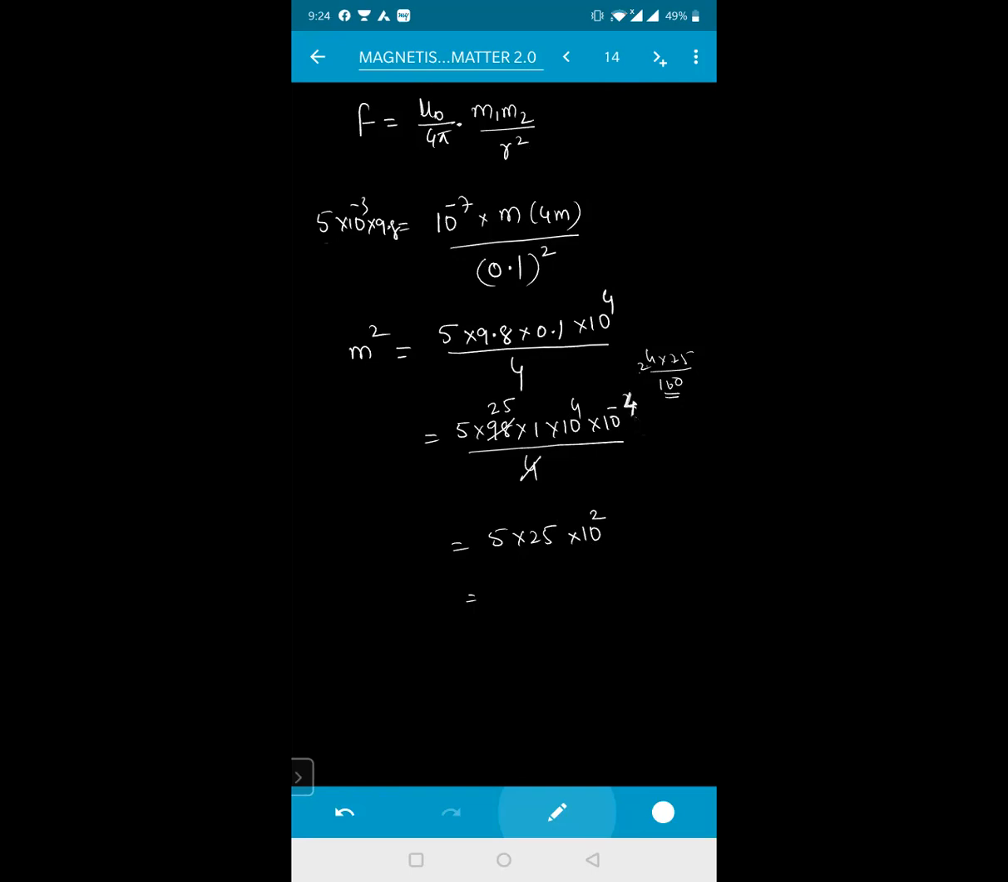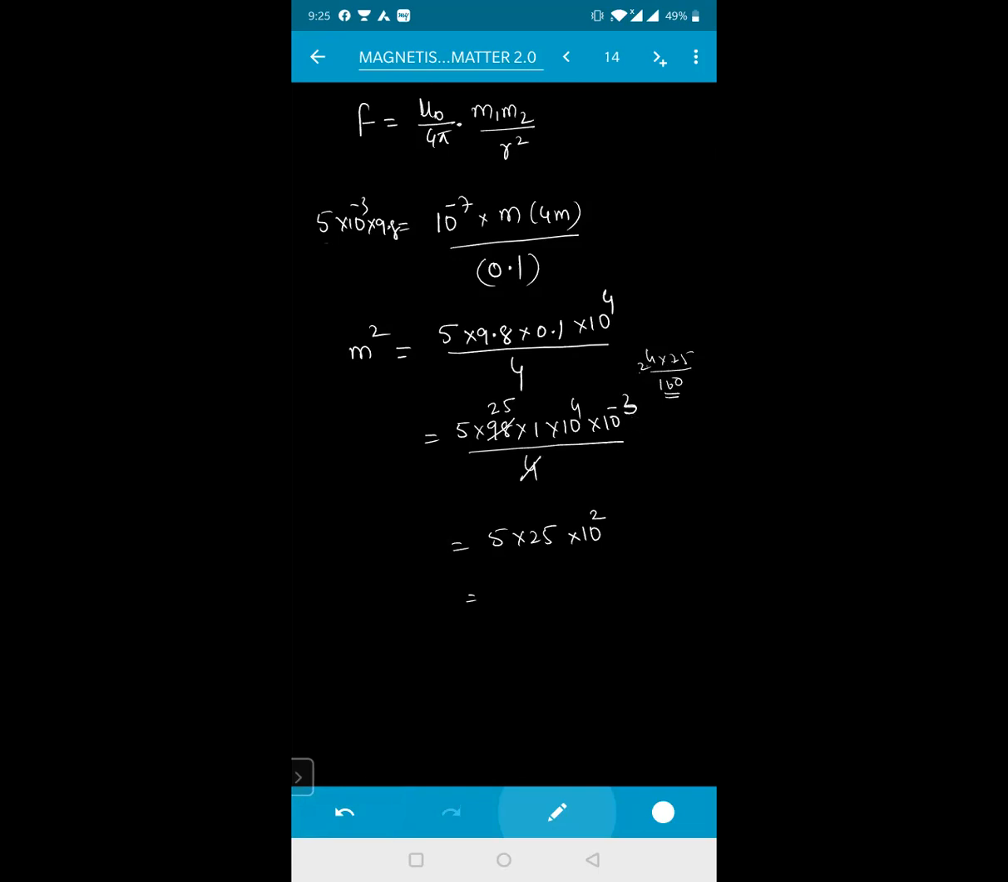Is that so? Yes, sir. Right? 0.1 whole square, right. So this will be your 1 by 10 whole square. 1 by 10 whole square means 10 to the power of how much? 10 to the power of 3, not 4. 10 to the power of 2 it was. So this is 0.1 into 0.1. That means 1 by 10 and 1 by 10. That means this will become for me 10 to the power of minus 3.